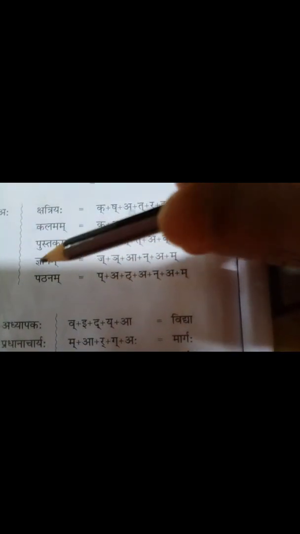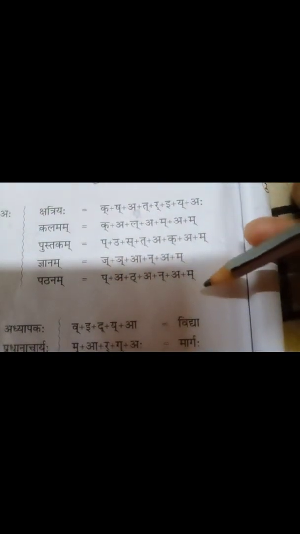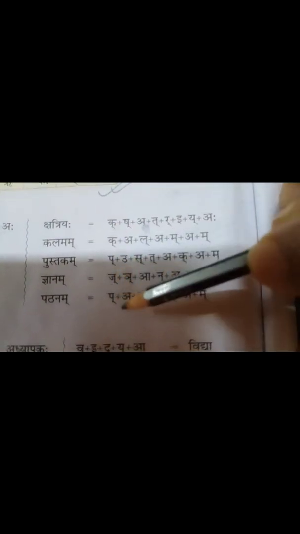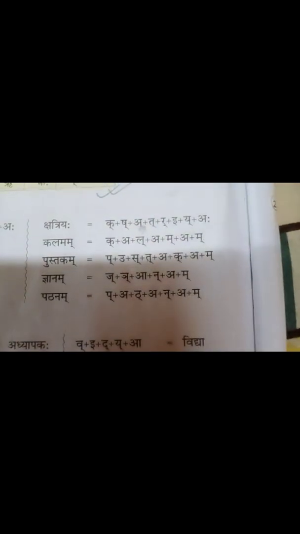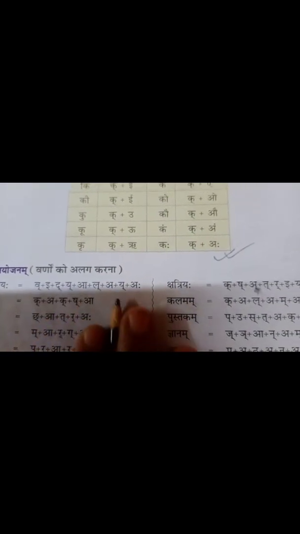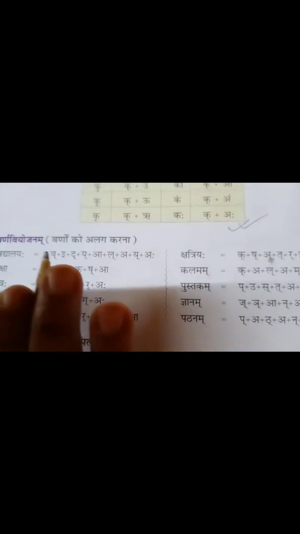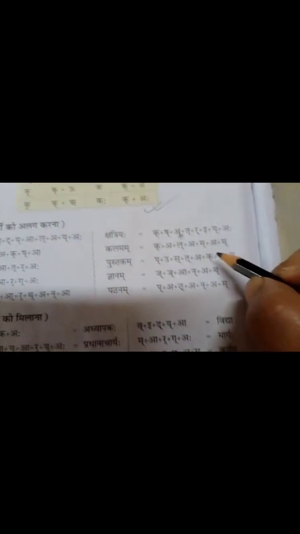Next one. Po. Po, o, po. Tha, o, tha. No, o, no. Patana. Ma halant. Ma halant. Patanam. Wherever you will get a Vyanjan Varna, if you do not add the halant, then it will be wrong. So, in Varna Vyanjan, if you want to do the correct Varna Vyanjan, definitely you have to add halant in Vyanjan Varna. Okay.